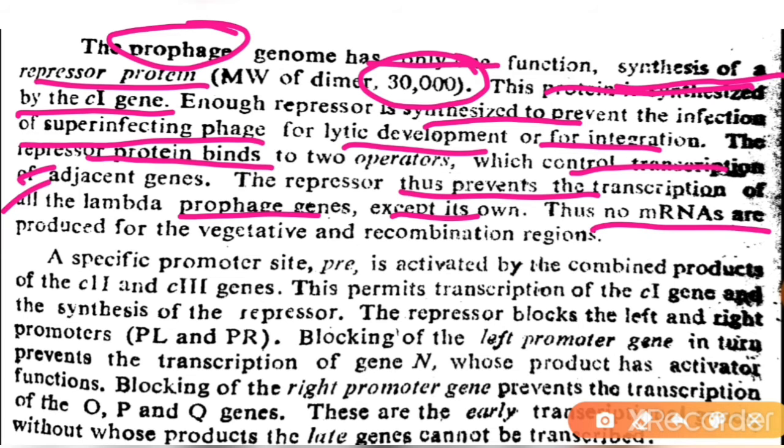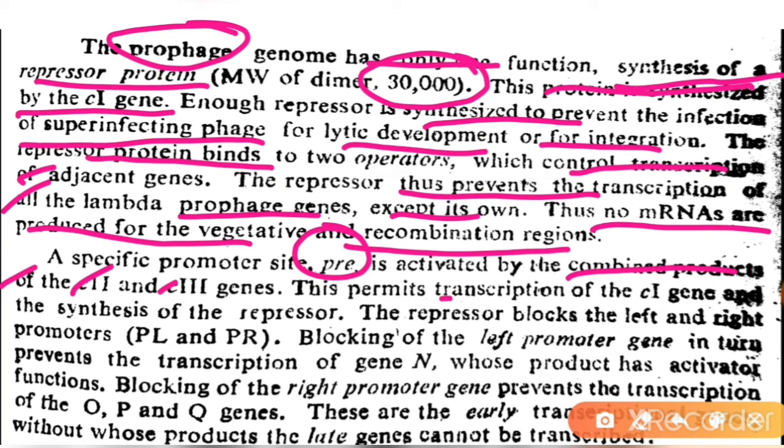Thus, no mRNAs are produced for vegetative and recombinant regions. A specific promoter site, that is PRE, is activated by the combined products of the C1 and C2 genes. PRE is the promoter site activated by the combined products of the C1 and C2 genes.